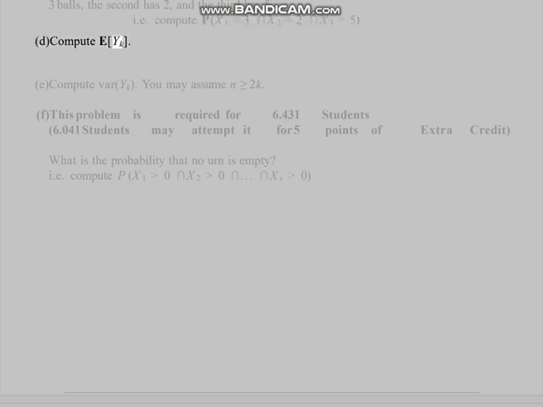D. Compute E[Yk]. E. Compute var(Yk). You may assume N is greater than or equal to 2k.